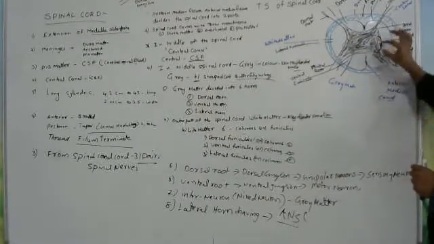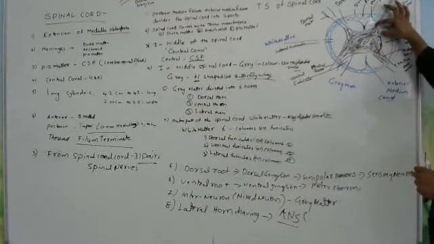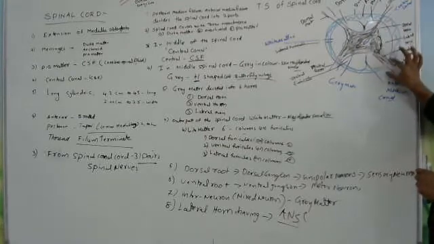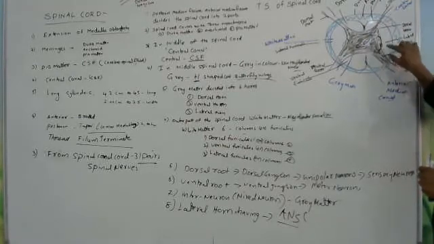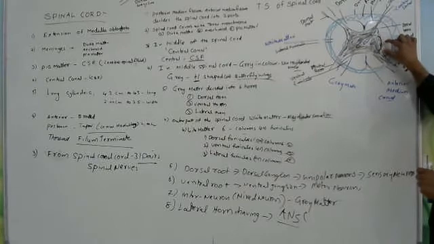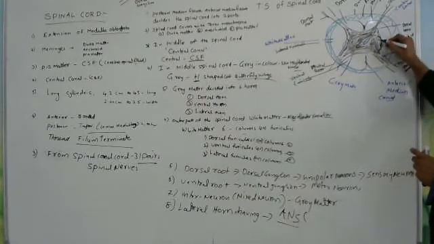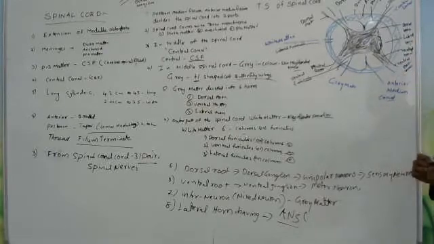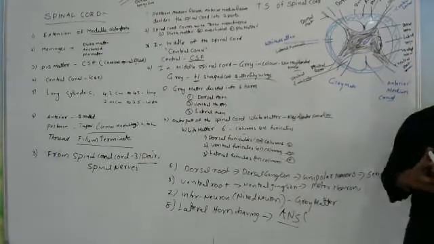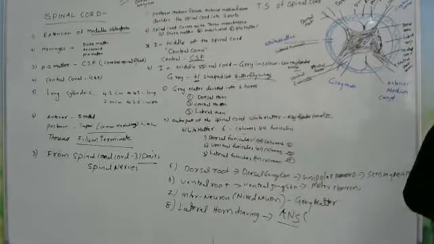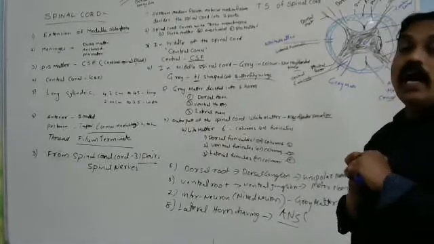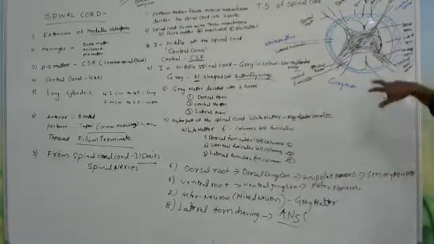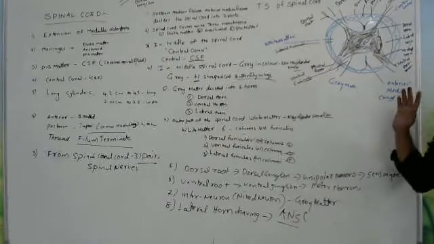Already we learned this is the dorsal horn, lateral horn, ventral horn. Lateral horns are the side region. ANS means autonomic nervous system. Sympathetic nerves are attached at the region of the lateral horn. So try to remember.